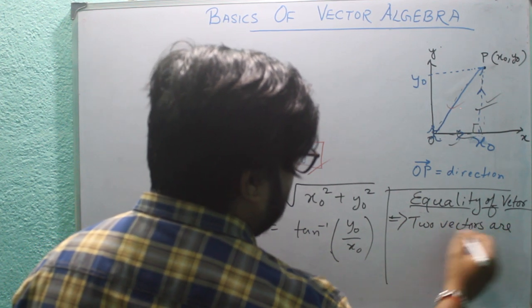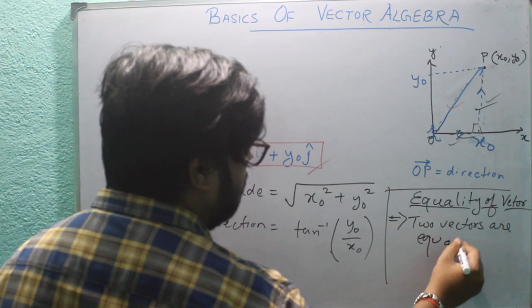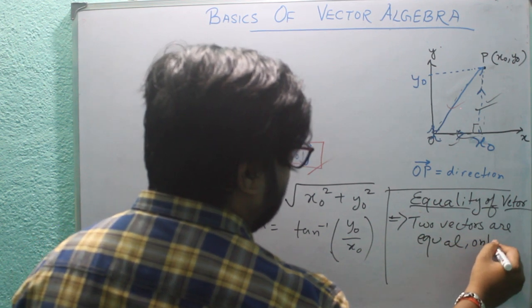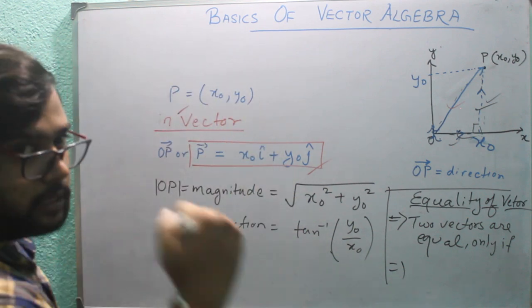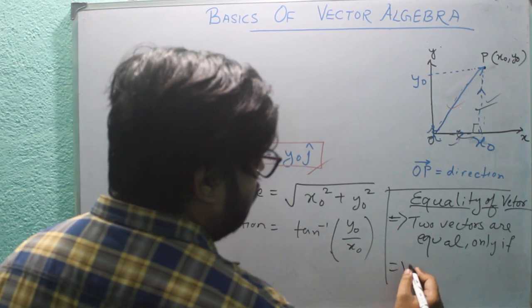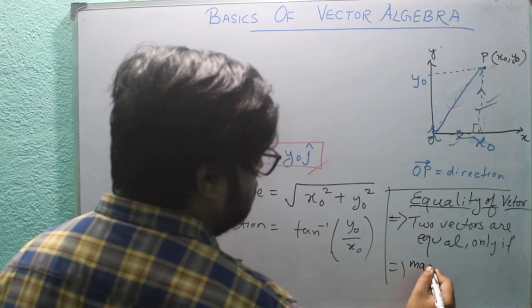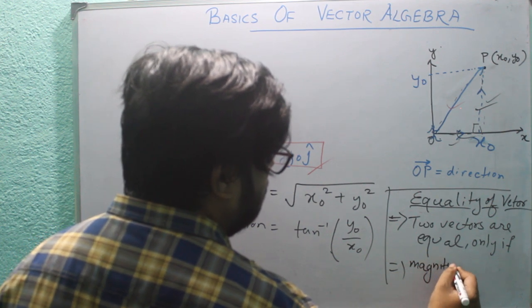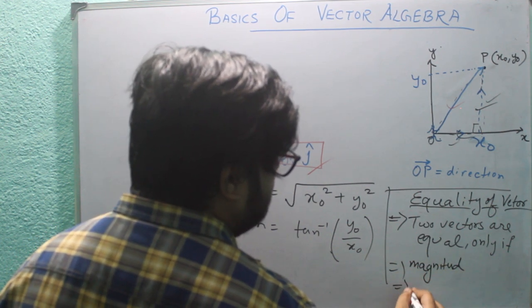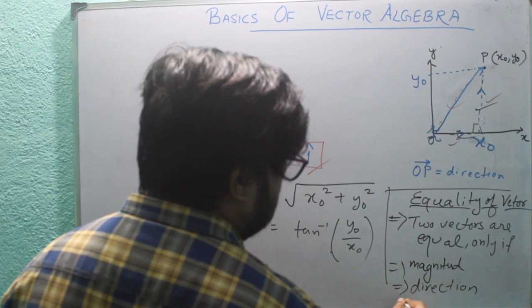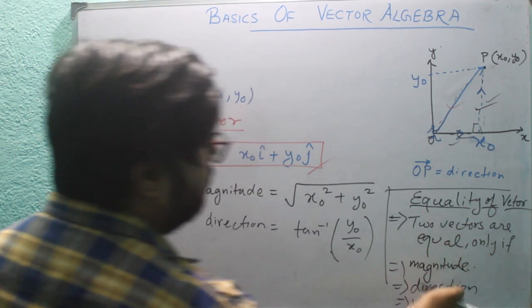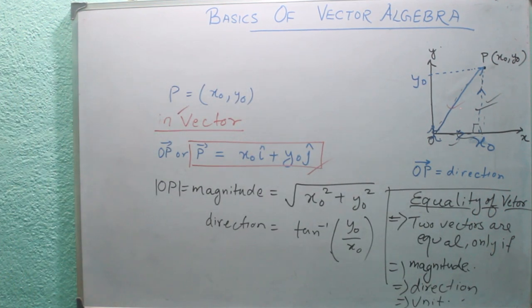Two vectors are equal only if three things are equal. What three things? First is magnitude, second is direction, and third is unit. If all these three of the vectors are equal, then we say that vectors are equal.